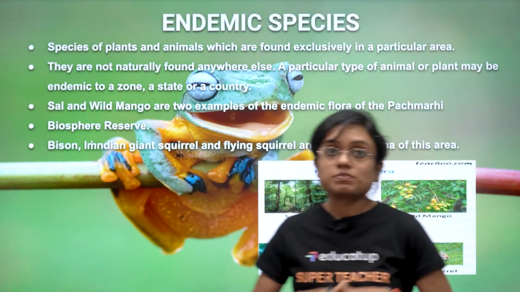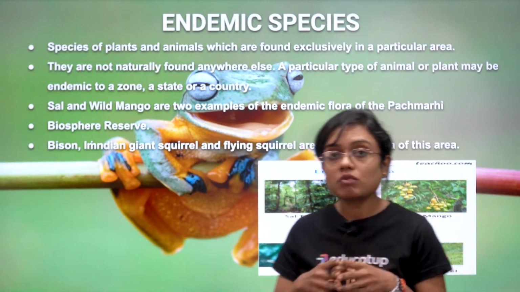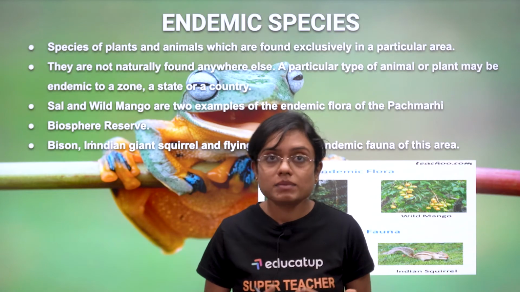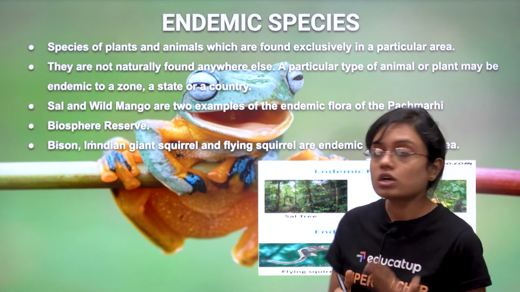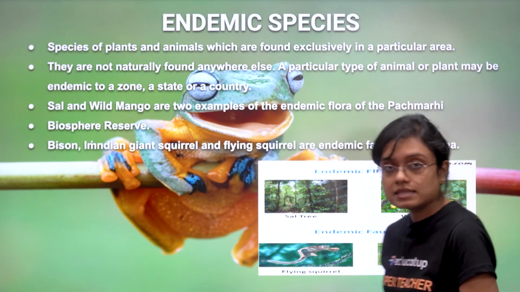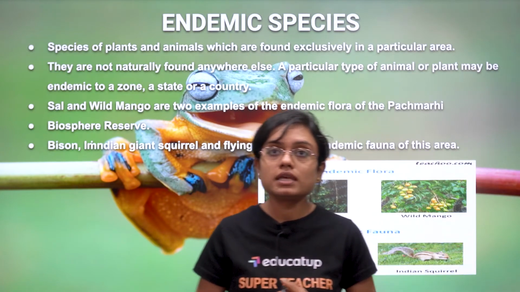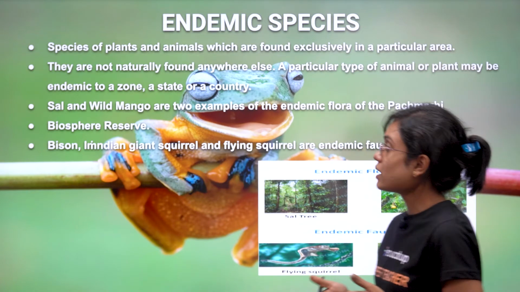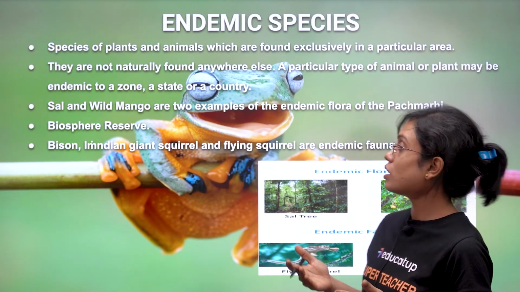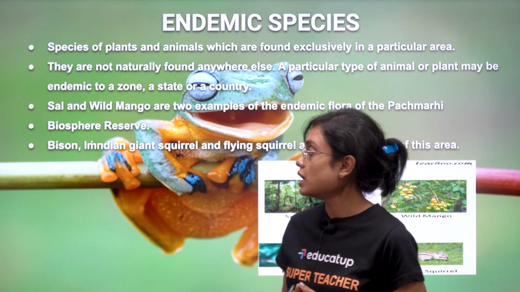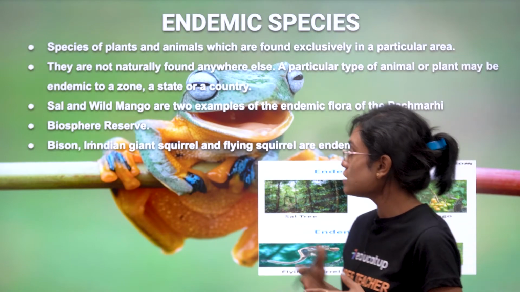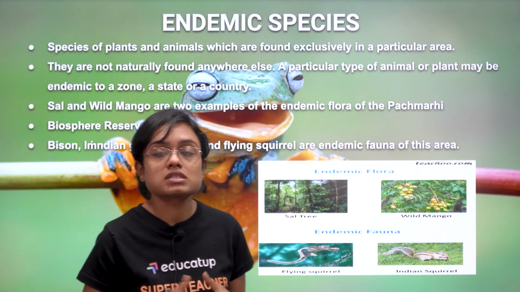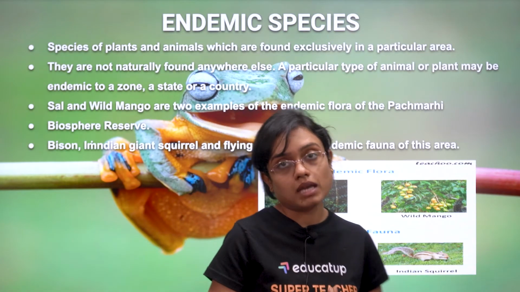Endemic species: the species which are exclusively found in a particular area are known as endemic species. They are not naturally found anywhere else, but in that particular area only. So they are known as endemic. Like Sal and wild mango are two examples of the endemic flora of the Pachmarhi Biosphere Reserve. Bison, Indian giant squirrel and flying squirrel are some of the endemic fauna of this particular area, that is the Pachmarhi Biosphere Reserve.